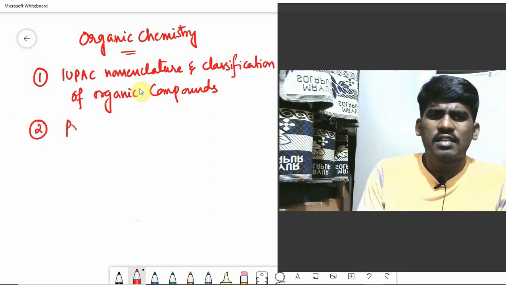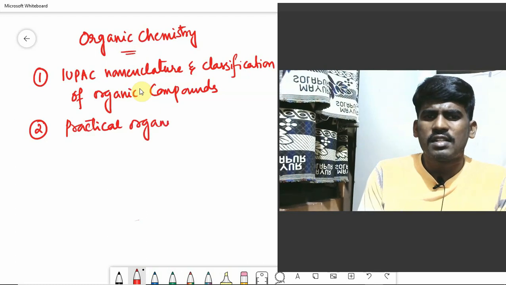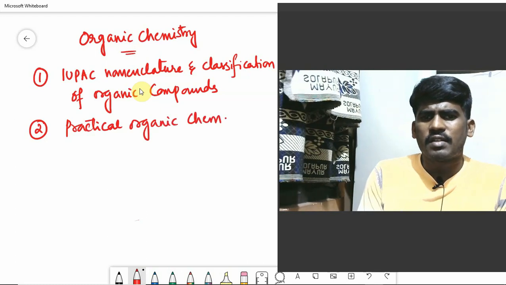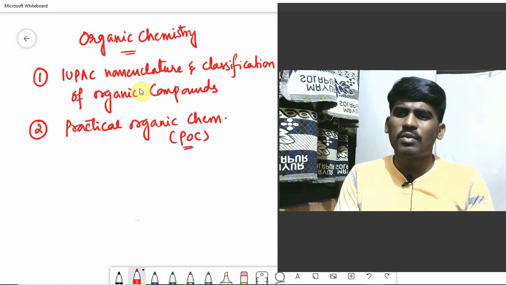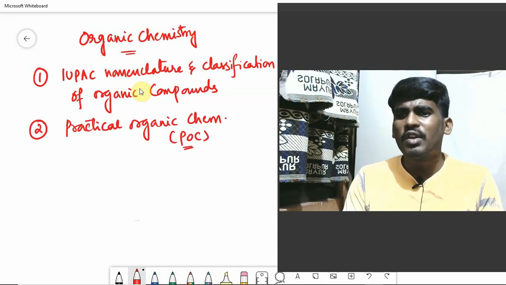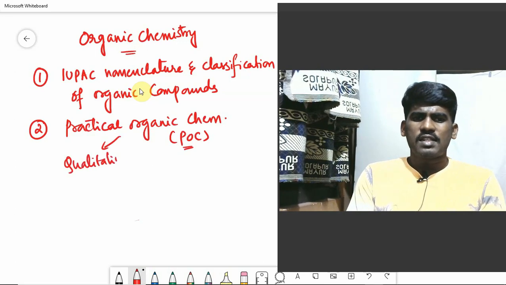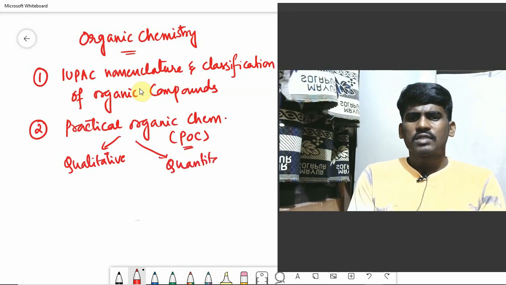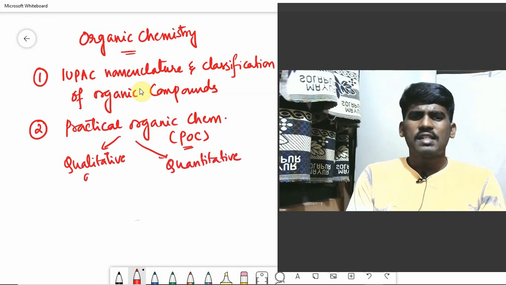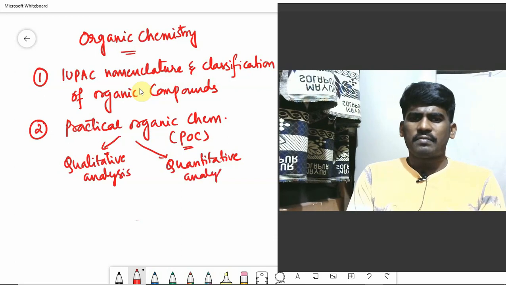And second one is practical organic chemistry. We say it as POC, practical organic chemistry, guys, which involves purification techniques, qualitative analysis, which involves organic qualitative analysis and quantitative analysis. Organic qualitative as well as quantitative analysis also we will be studying here.